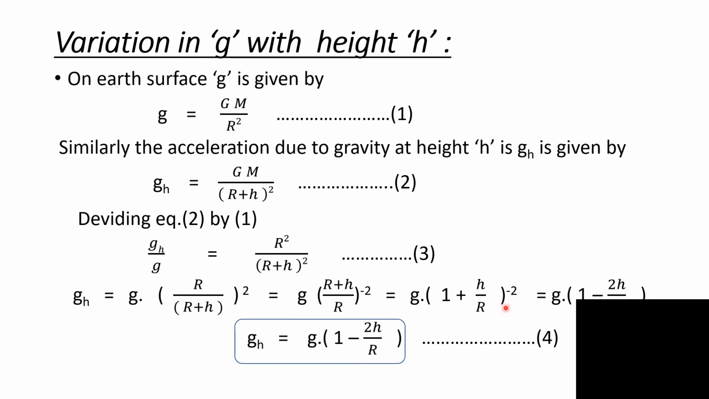So by simplifying this by binomial expansion, we get gh is equal to g into (1 minus 2h upon R). We are neglecting higher power terms in this equation, since h upon R is very small. So gh is given by g into (1 minus 2h upon R), where h is very small as compared with R. So this approximation is valid only for heights which are very small as compared with the radius of the earth.